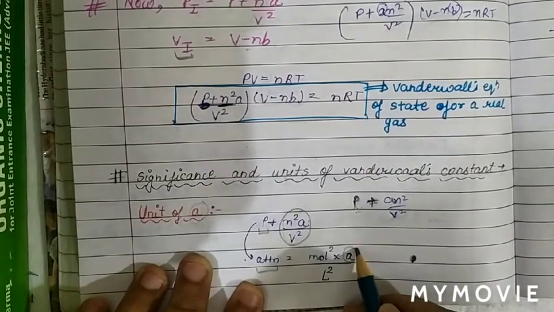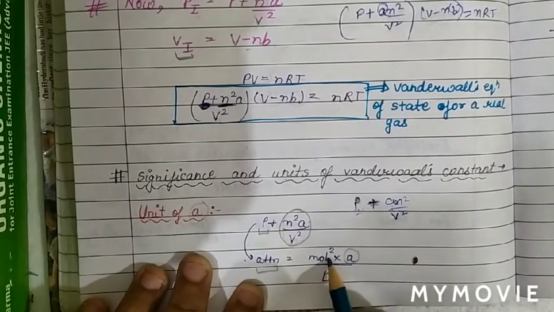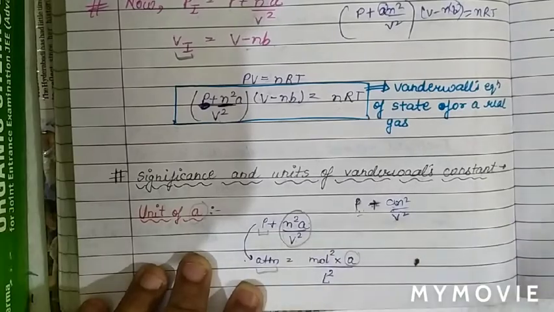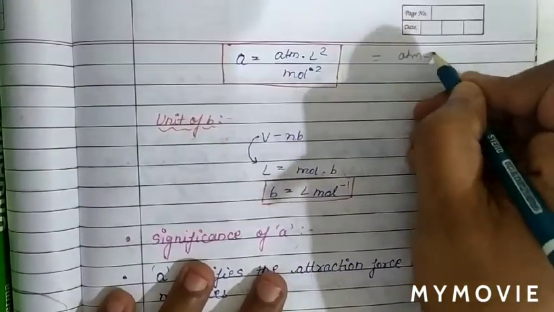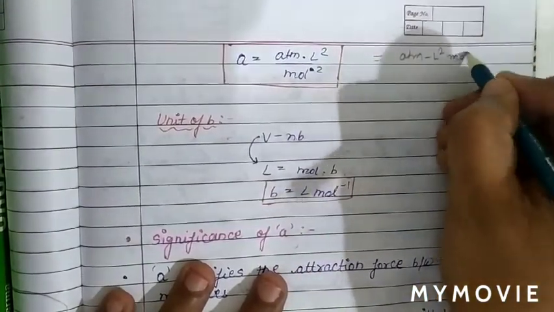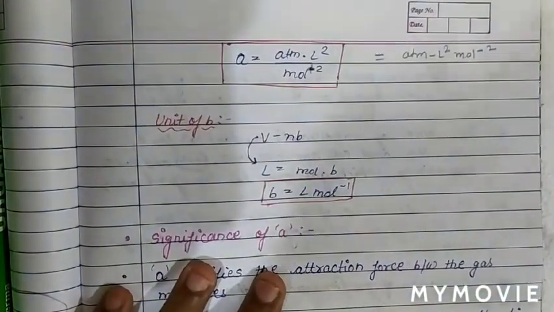The unit of a will be atm liter square upon mole to the power 2. Also we can say atm liter square mole raised to the power minus 2 is the unit of a.